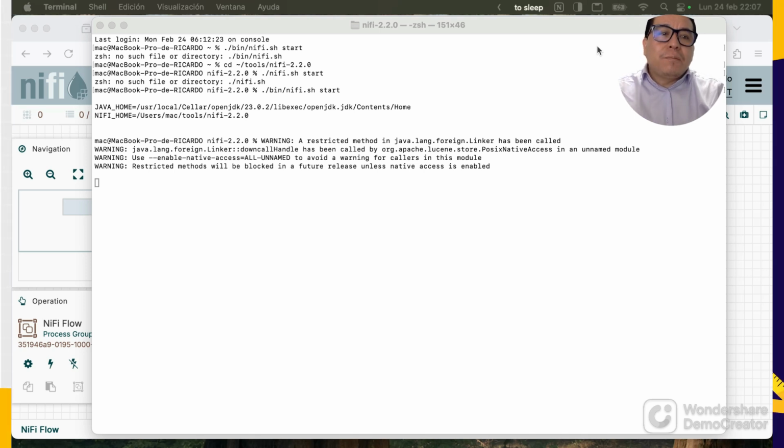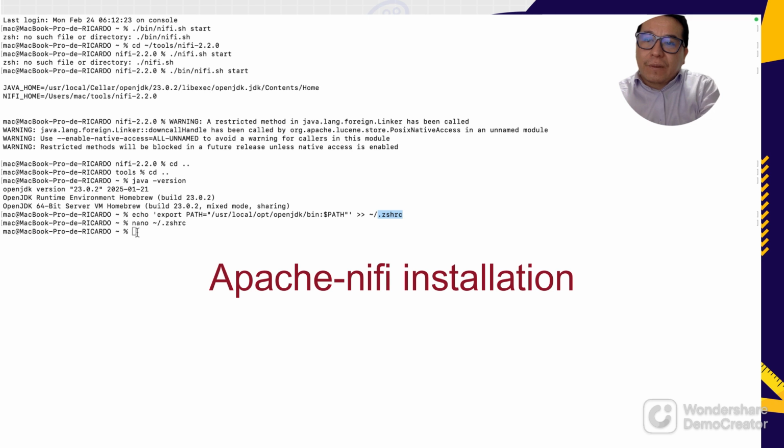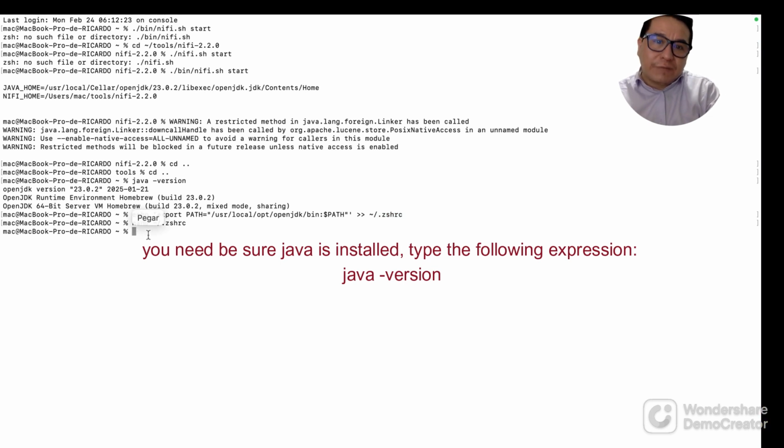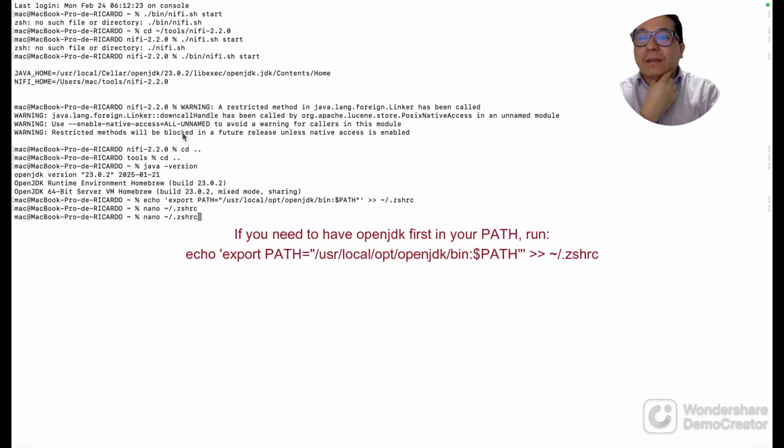So we need also to consider to download apache-nifi from the internet. To do that, I have prepared here the link where you can search for it on the website of apache.org